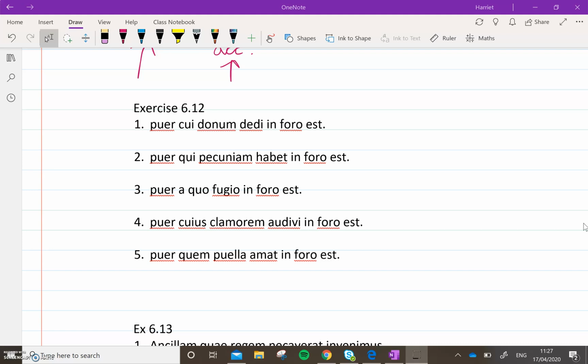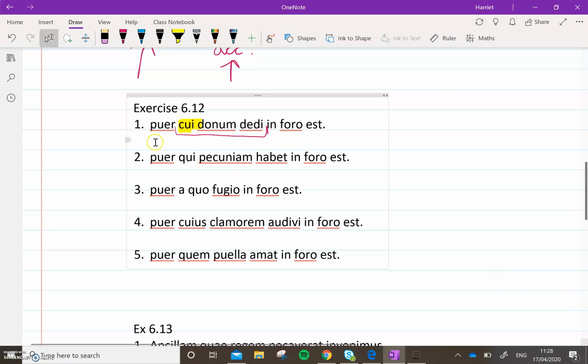So let's have a look at number one. Before you pause to have a go yourselves, just a few clues. Obviously, quae here is the relative pronoun. The case there, I'm going to tell you, is dative. So think about the fact that it's dative, okay? And I will also tell you that the relative clause is this bit here. You'll notice in every single one of these sentences, the last chunk is in foro est. That's to keep the main clause very straightforward, because the main thing we're focusing on right now is the relative clause. So consider all these things, have a look at the sentence. Quae is dative. Pause it now and have a go.